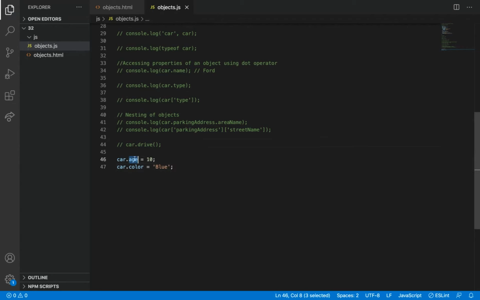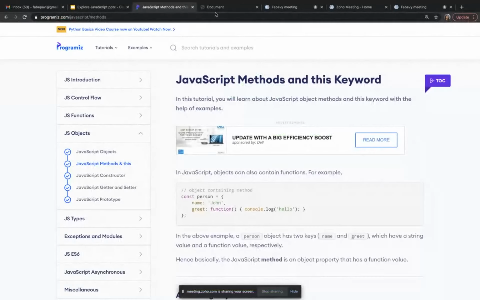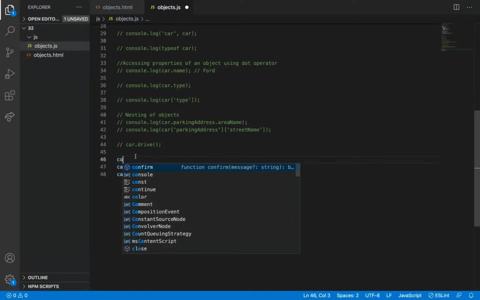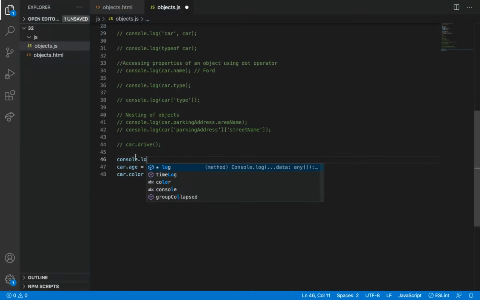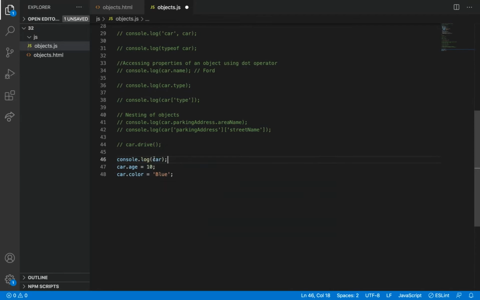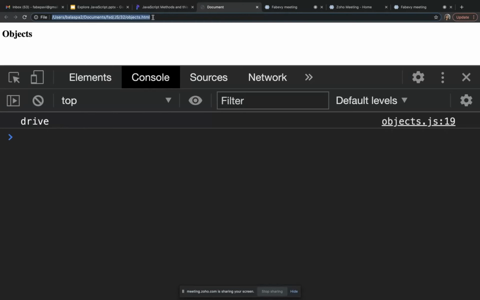I can also assign properties, this is key and then value, to the already defined object. So let me console this car first, before this. Sometimes console will act like a reference.